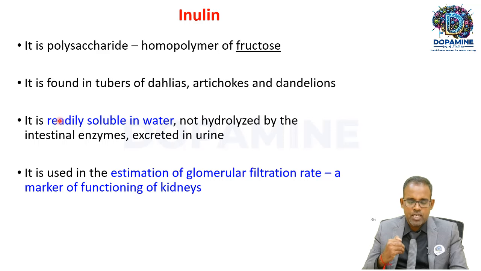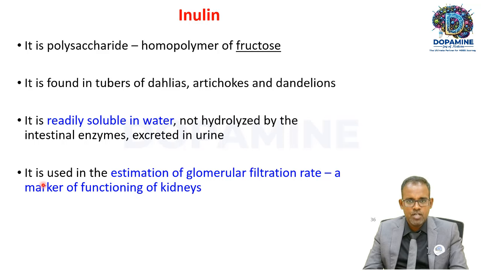We do not have enzymes to metabolize inulin. So if you take inulin, it will come out as inulin in the urine. This property is utilized in estimating glomerular filtration rate by using inulin, which is a marker for kidney function. But inulin is not used nowadays to estimate glomerular filtration rate, but that is a gold standard technique to measure GFR. Okay, fine. Next, mucopolysaccharides.